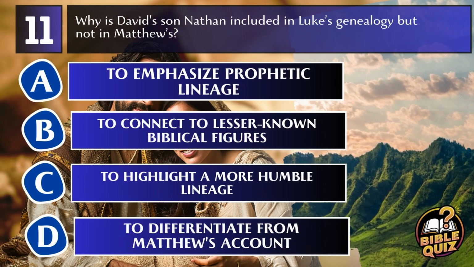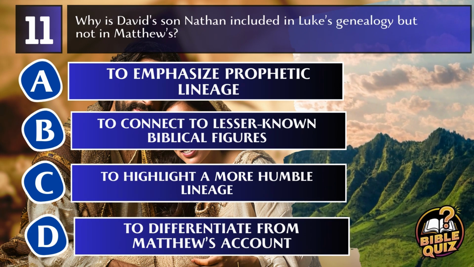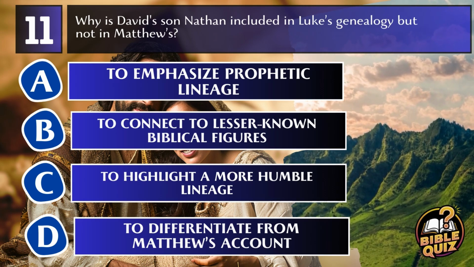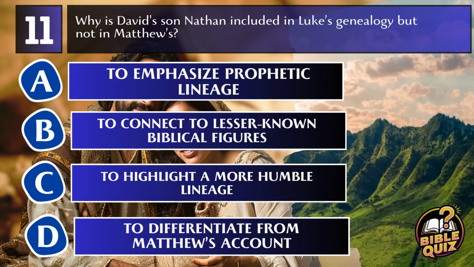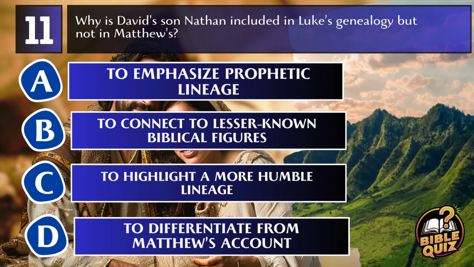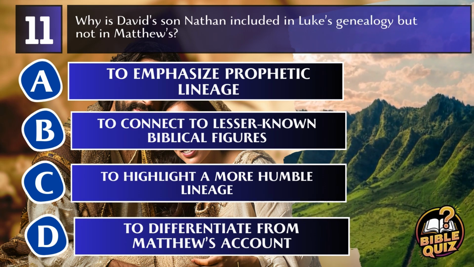Question 11. Why is David's son Nathan included in Luke's genealogy but not in Matthew's? A. To emphasize prophetic lineage. B. To connect to lesser-known biblical figures. C. To highlight a more humble lineage. D. To differentiate from Matthew's account.